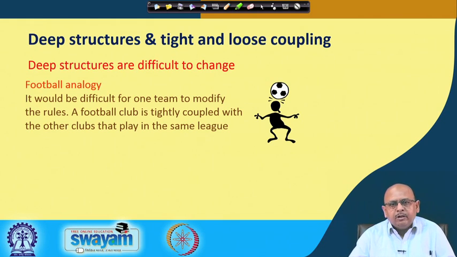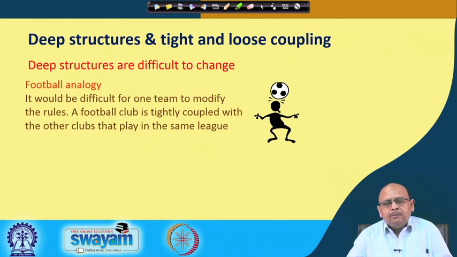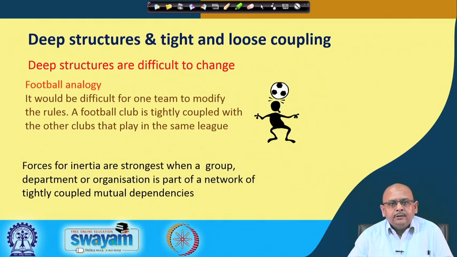All of them follow the same rules, same norms in order to play. What is going to make them different is how efficiently they play the game. So, it talks about both tight and loose coupling: though you follow the same rules, you try to play more efficiently so that you win the game.